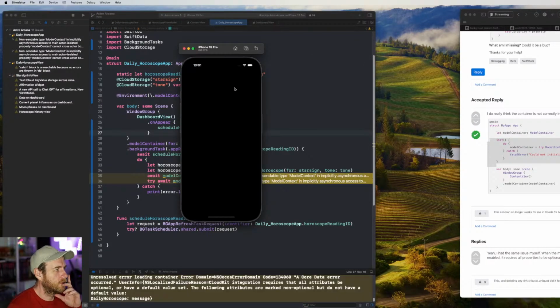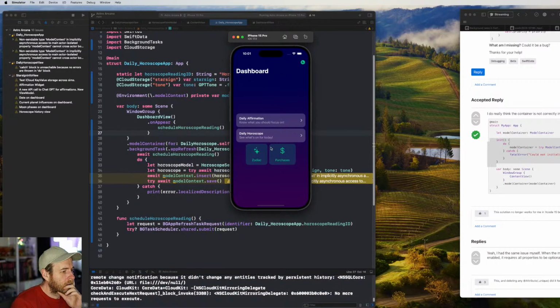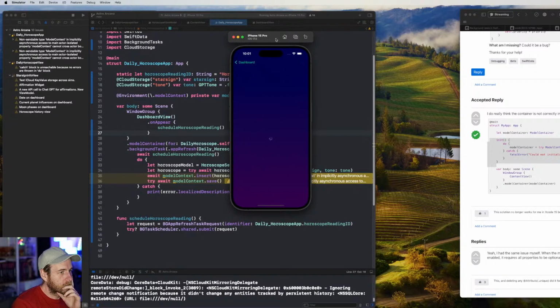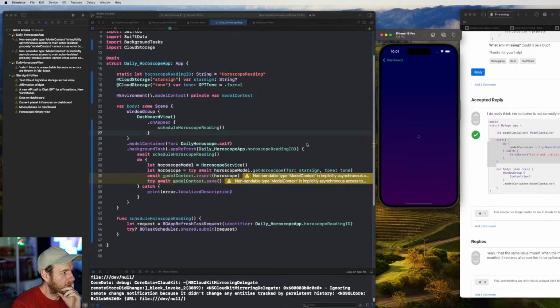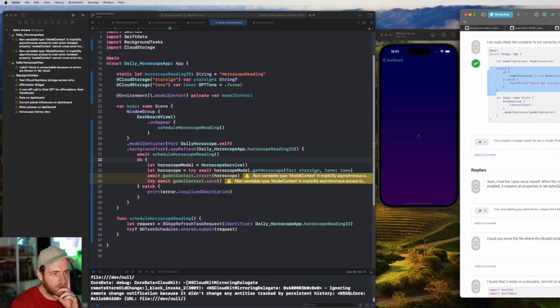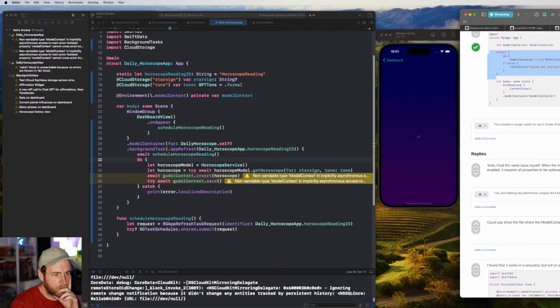Just do a little refresh to see what we get here. Try one more time to load this. Maybe that was a once off, because it's worked before. I'm hoping it's got nothing to do with the nil value there.